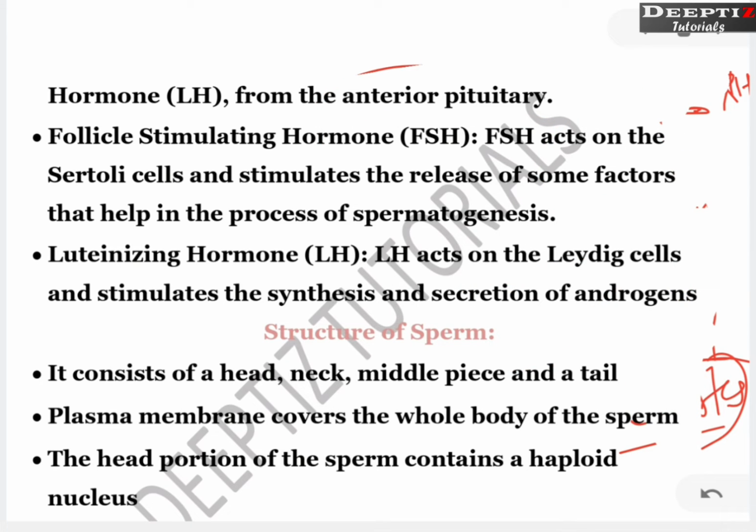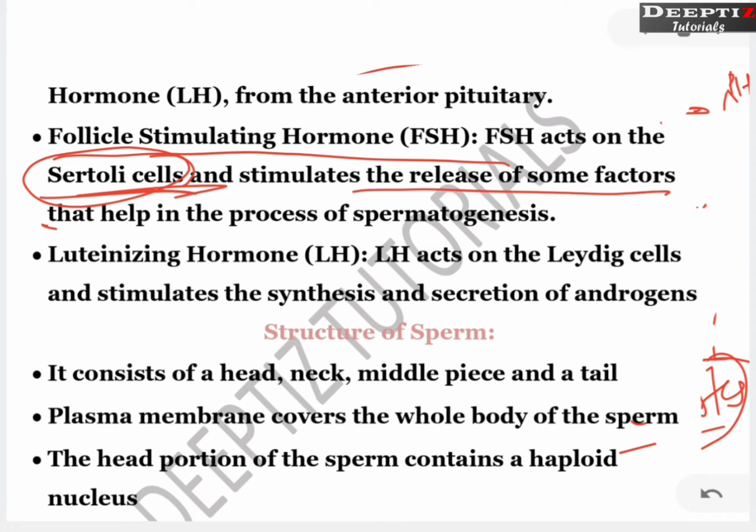Now, the follicle stimulating hormone acts on Sertoli cells. We know Sertoli cells nourish those spermatogonia, or while spermatogenesis, whatever nourishment is required, that is provided by the Sertoli cells. It stimulates release of some factors that help in the process of spermatogenesis, and these factors which are released by Sertoli cells will act as the nourishment, right? So in other way we can say FSH is going to act on Sertoli cells.